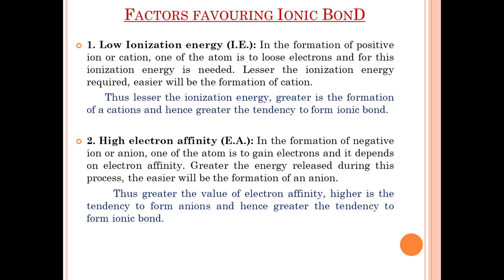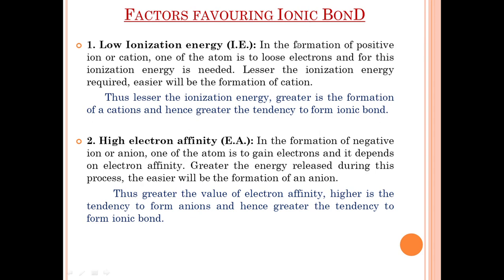This is called ionization energy, and it is also called ionization potential. And we also know in the periodic table, ionization energy decreases down the group and increases along the period.